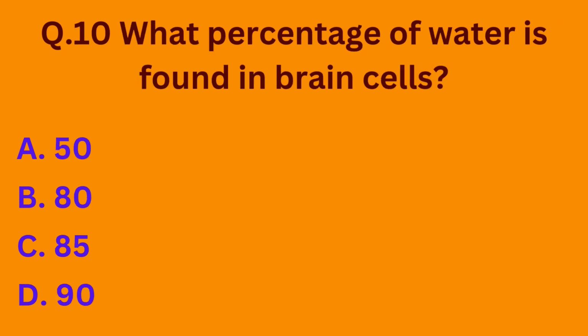Question number 10. What percentage of water is found in brain cells? Option A, 50. Option B, 80. Option C, 85. Option D, 90. So basically 85% of water is found in brain cells. So the correct option is option C.